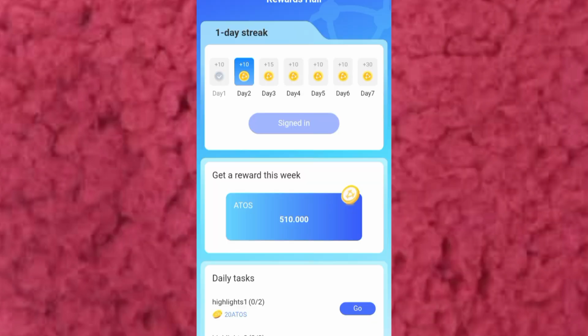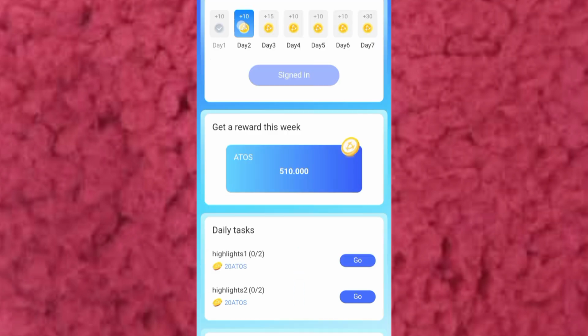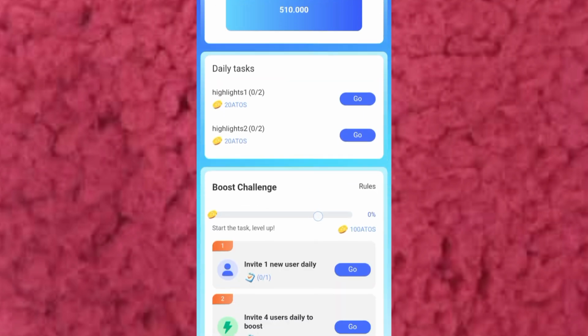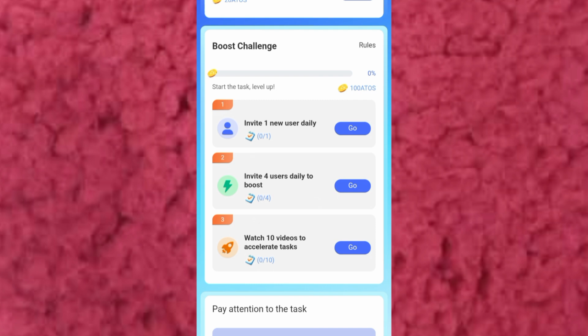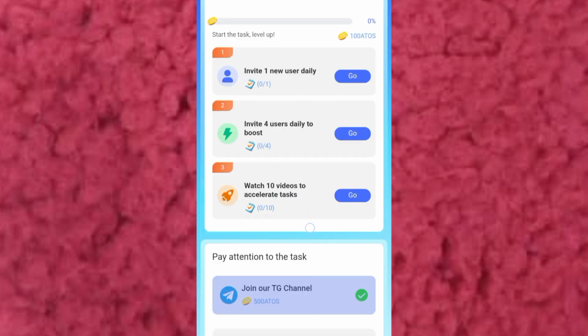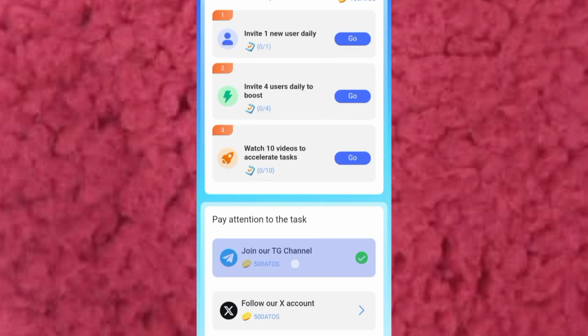You see advert, and then you also have a place where you can do your daily sign in. When you sign in for the first time, it will accumulate some points to you. As you can see, I have about 516 points here. When you scroll down, you will see where you have daily tasks. You can do those daily tasks, and then you can refer your friends. When they come and sign in, you get some points accumulated to you, and at the same time, points will be accumulated to him or her.